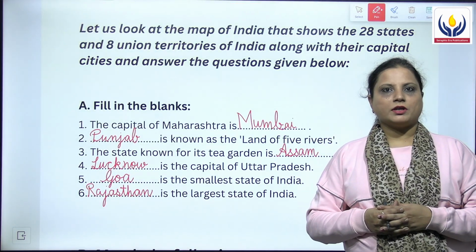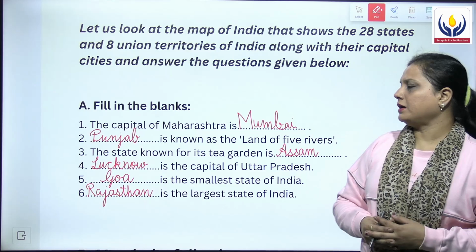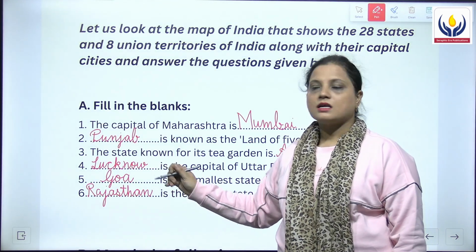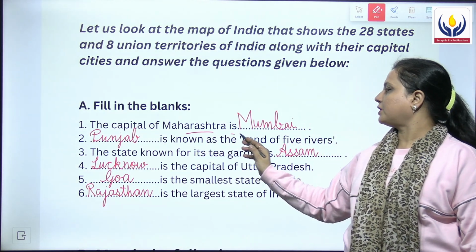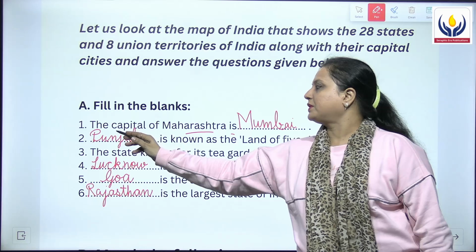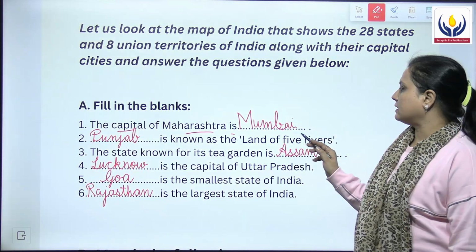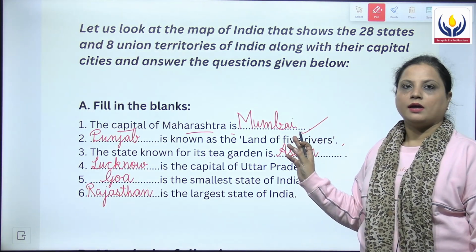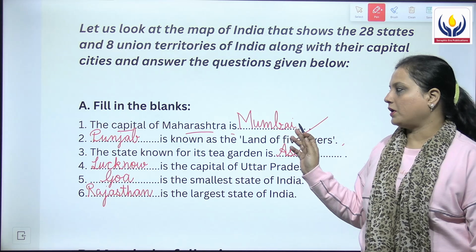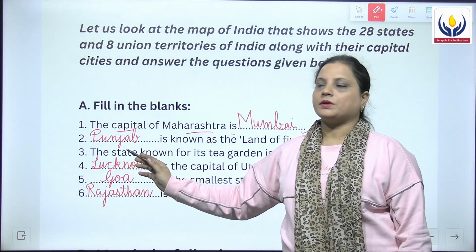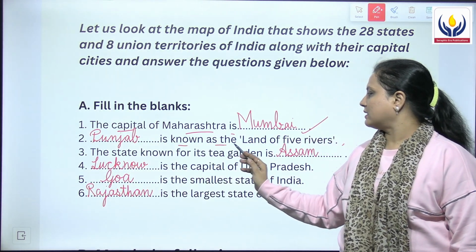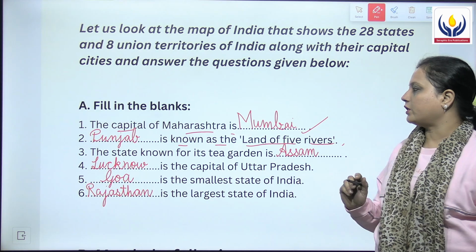Let's begin with the fill in the blanks, that is the A part, and the first statement says that the capital of Maharashtra is dash. So what is the capital of Maharashtra? And the answer for this is Mumbai. M-U-M-B-A-I, Mumbai.